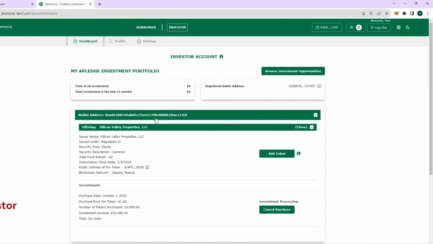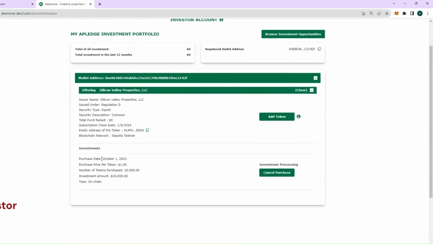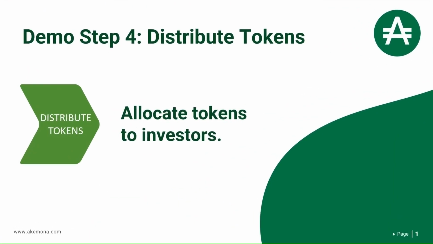Here is the wallet address and the offering. This is my wallet. Here are the offering details of Silicon Valley Properties. The purchase order is today. The purchase price per token is here, $1. The number of tokens purchased is 20,000, and the investment amount is 20,000. So now the investment is processing. Once the investment is confirmed, the tokens will be distributed by the lead manager. Those tokens will be securities.